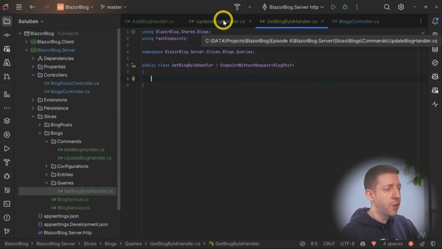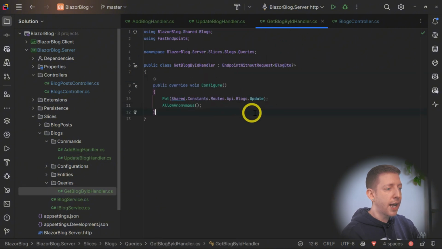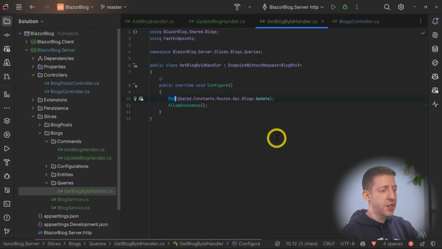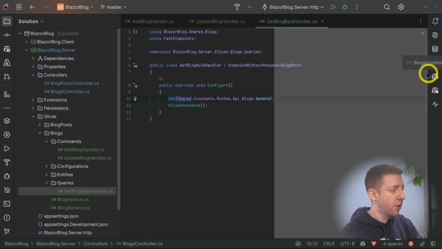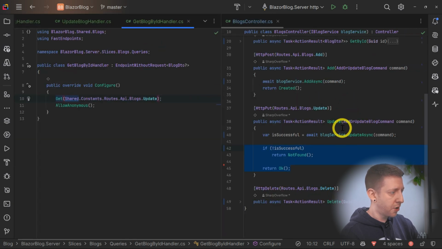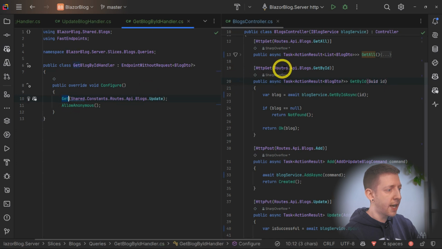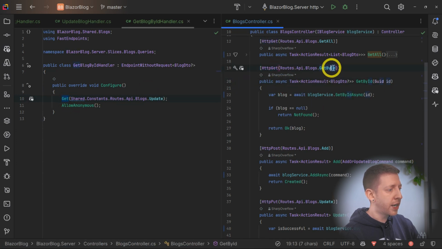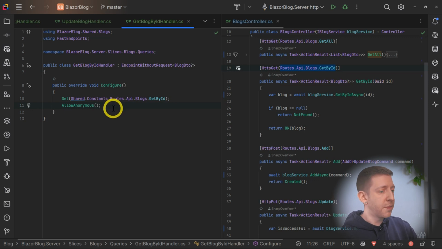So if we go over to one of our existing handlers and copy the configure method and bring that in here, we then will need to change this to get. And if we bring up our blogs controller to one side, we can ensure we set it up correctly. So this will be the getById method. So we can see it's a get here, so that matches here. And we can see this is the root here, so we'll update this bit. And again, we're going to leave it as allow anonymous for now.